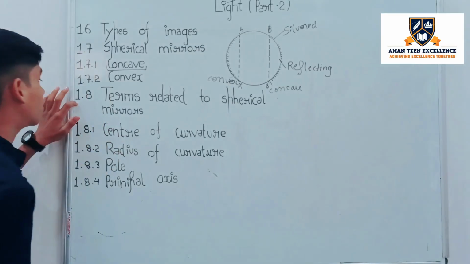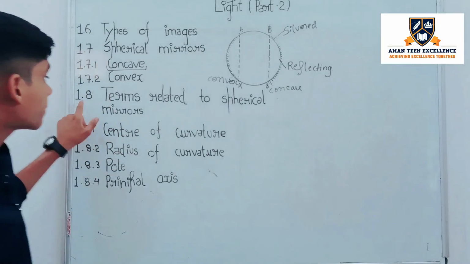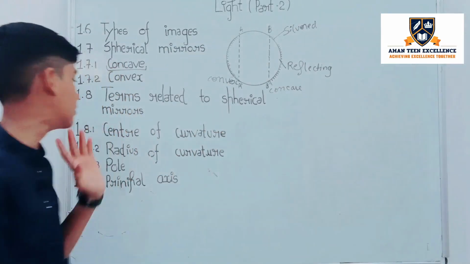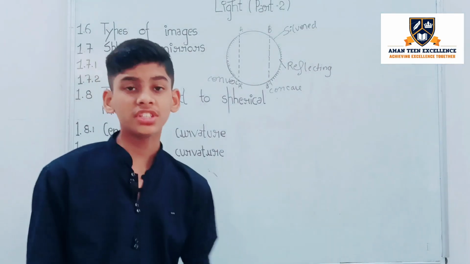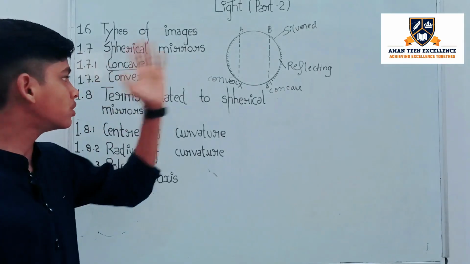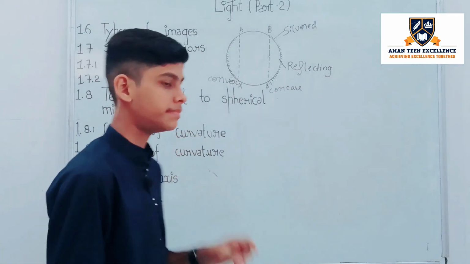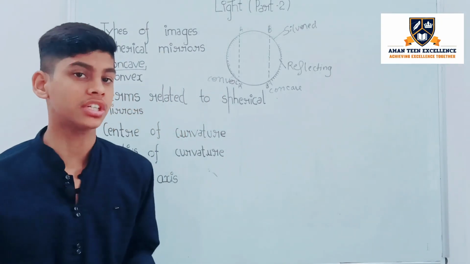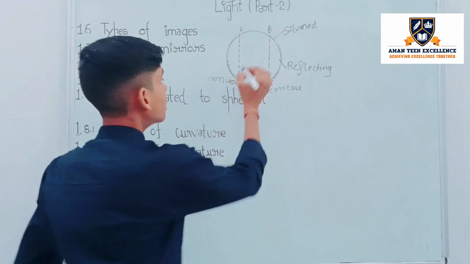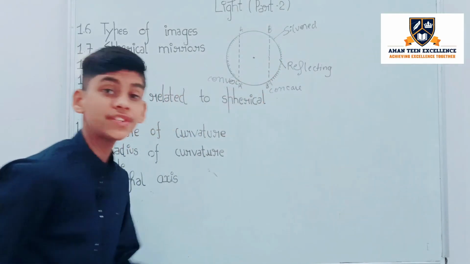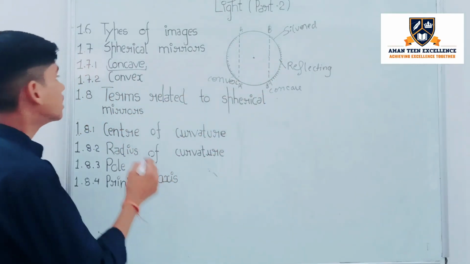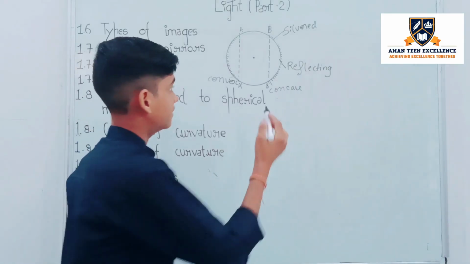Okay, so next topic is terms related to spherical mirrors. There are some terms which are related to spherical mirrors. First is center of curvature. What is center of curvature? Center of curvature is the center of the sphere from which the spherical mirror is derived.